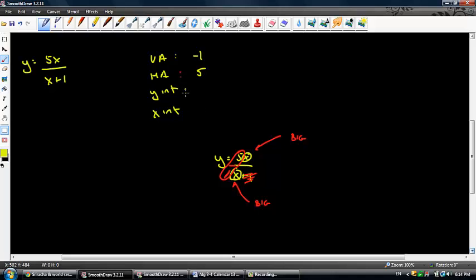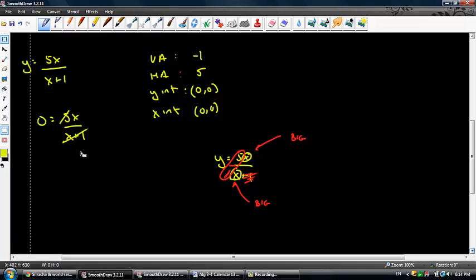Okay? And now my y-intercept is going to be wherever x equals 0, so it's going to be 0 over 0, so that is 0, 0. And my x-intercept is going to be 0, 0 also, because if I set this thing equal to 0, 5x over x plus 1, well, that's going to cancel. Divide by 5, x equals 0. All right? So let's go ahead and put this thing in a sign chart real quick after I delete this thing.